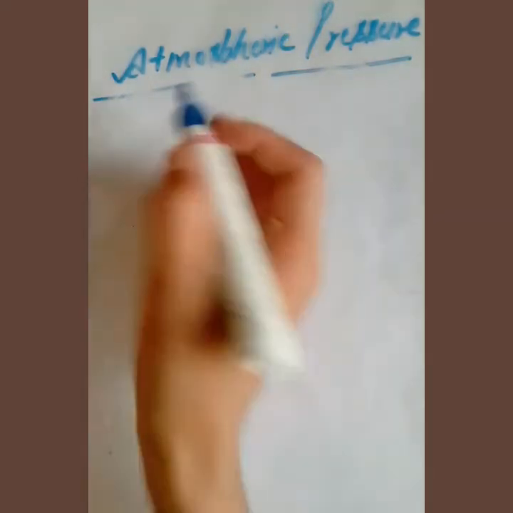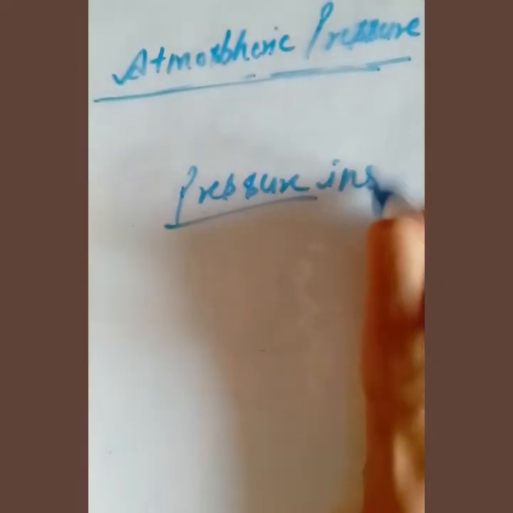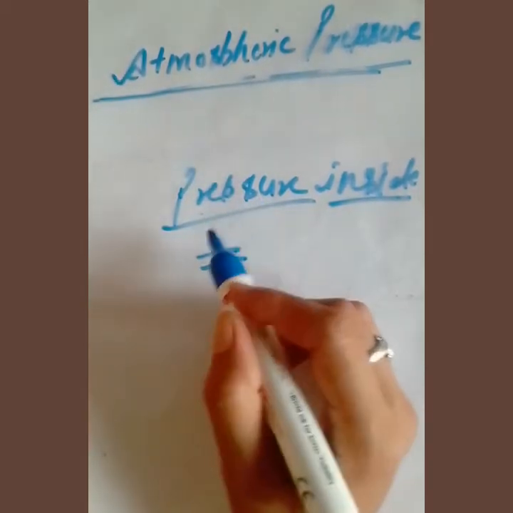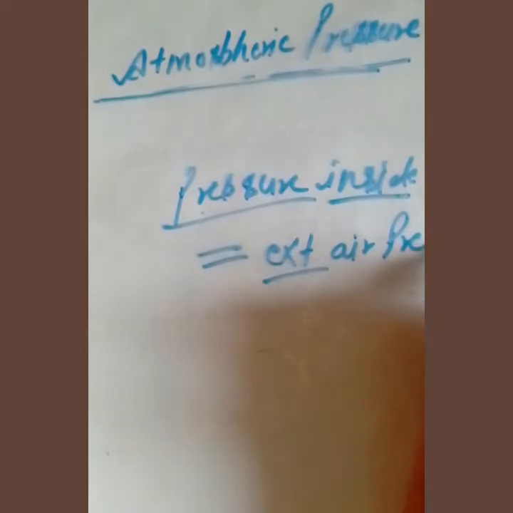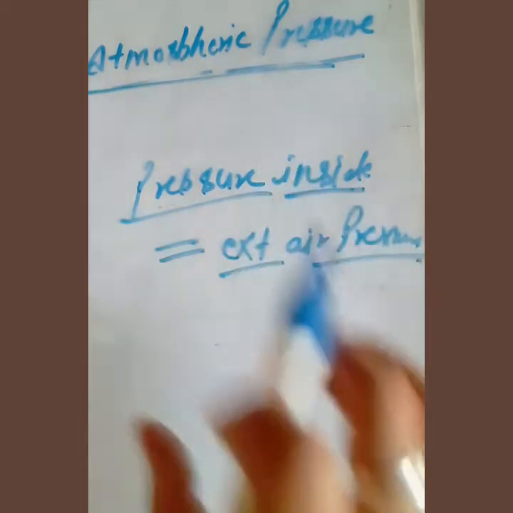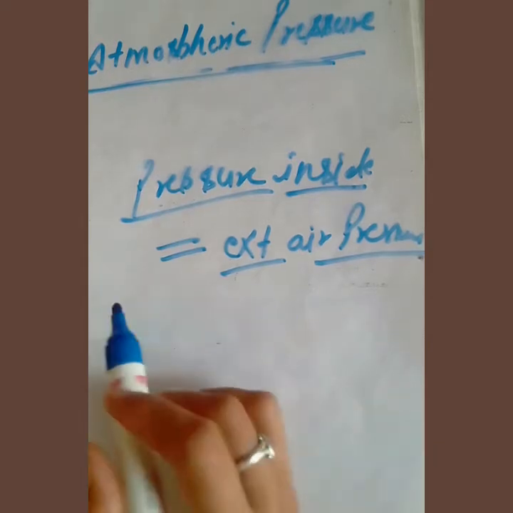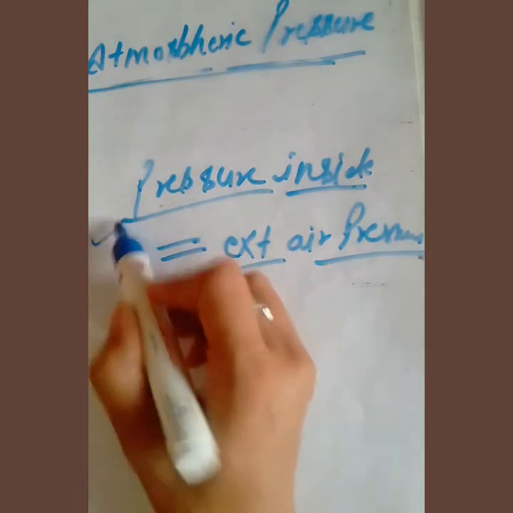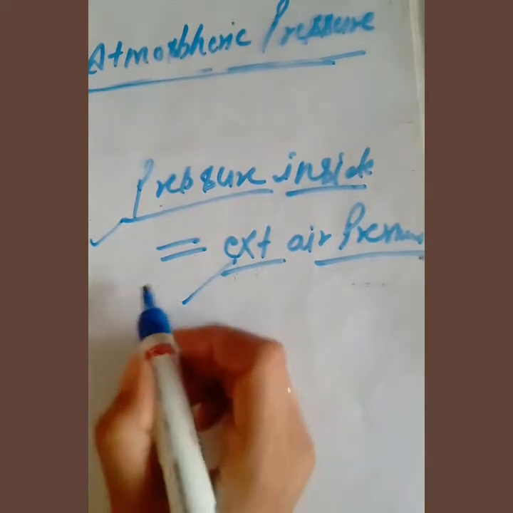So there is pressure inside our bodies also, and that is almost equal to this external air pressure. That's why we do not normally feel it. The internal pressure cancels the effect of the outside pressure because both are equal, so it saves us from getting crushed.